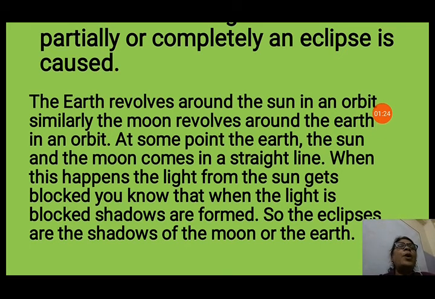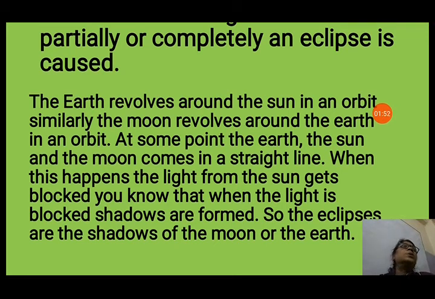So at some point, while revolving, both the earth and the moon, the sun, the earth and the moon come in a straight line. When this happens, the light from the sun gets blocked. You know that when the light is blocked, shadows are formed. So eclipses are the shadows of the moon or the earth.